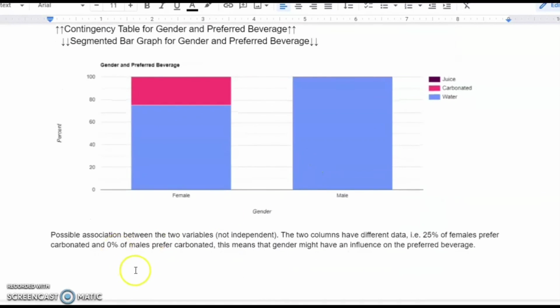There is a possible association between the 2 variables. In other words, they are not independent. The 2 columns have different data. For example, 25% of females prefer carbonated drinks, and 0% of males prefer carbonated drinks. This means that gender might have an influence on the preferred beverage.